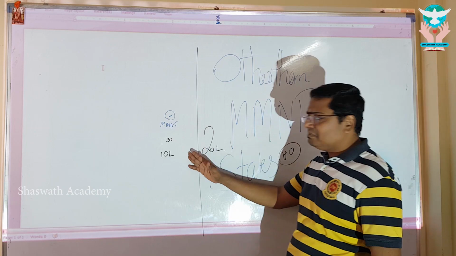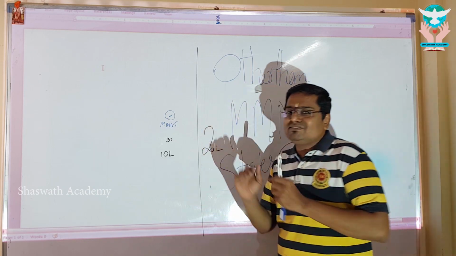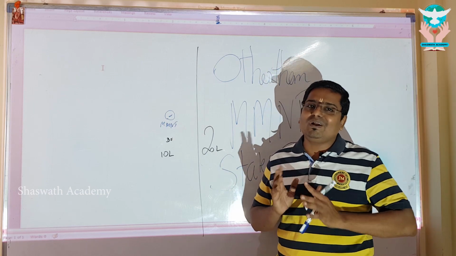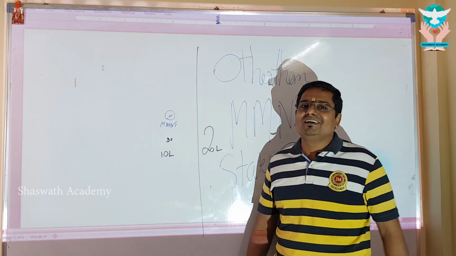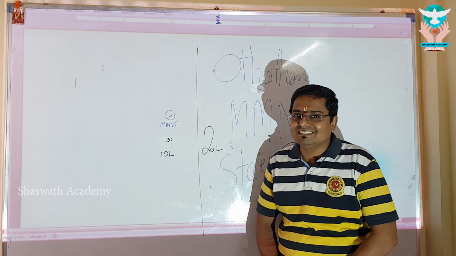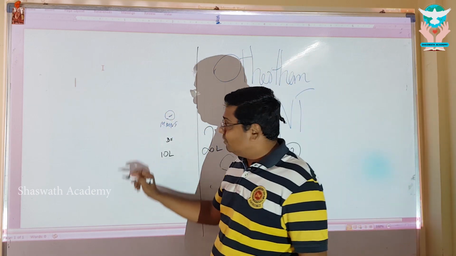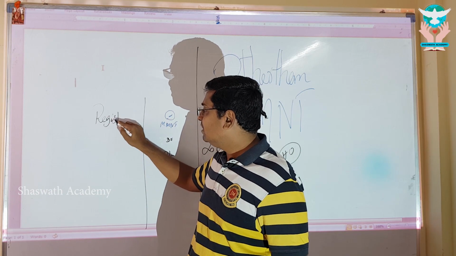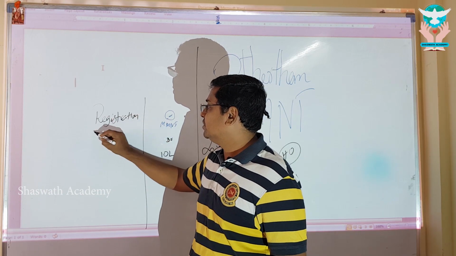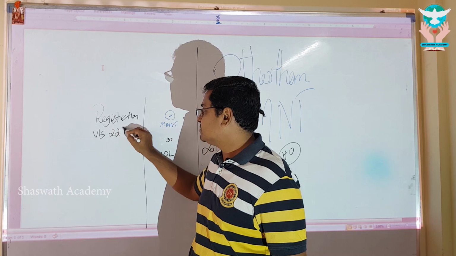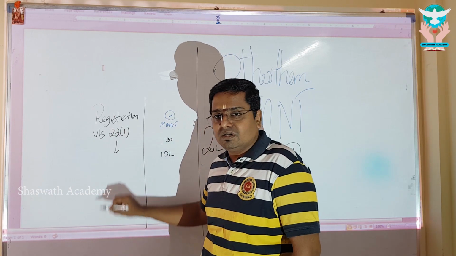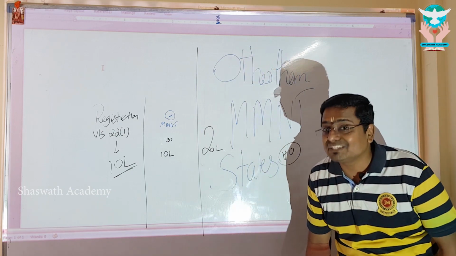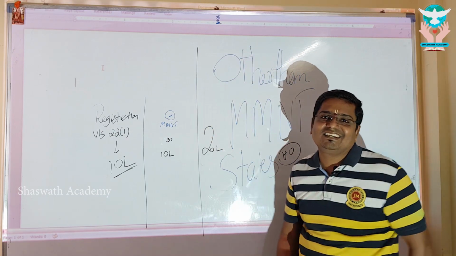Right, my dear? Okay, come back. I have a branch which is in the 10 lakh limit, and a head office which is in the 20 lakh limit. What is my limit? My dear brothers and sisters, with aggregate turnover, my registration limit under Section 22 Subsection 1 will be restricted only to 10 lakhs. It's not 20 lakhs.